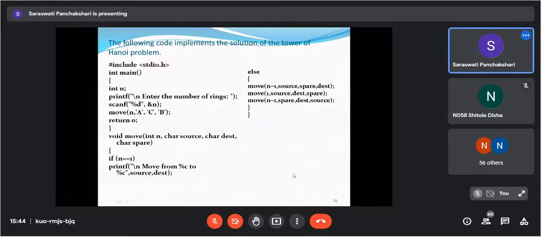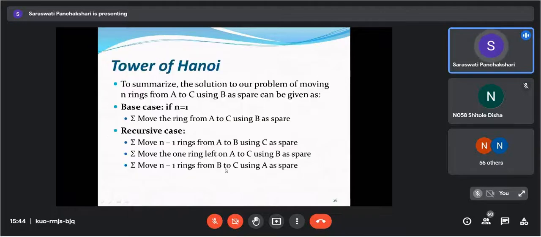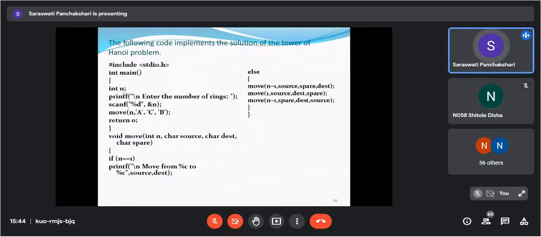So here we are calling this move function, I think it is a predefined function, so you can change this name. Move n, a, c, b. These are the pole names. This is the source pole name, this is the destination pole name, and this is the spare pole we are using here. And n is the number of rings. In this case we have used 3 rings, so you can specify accordingly.